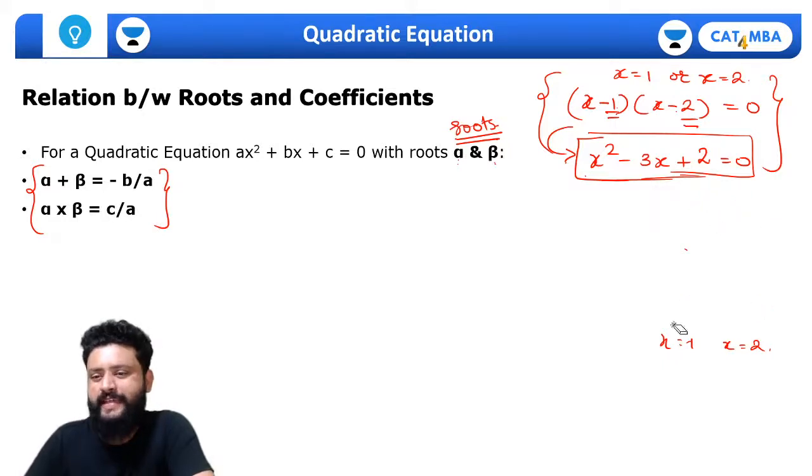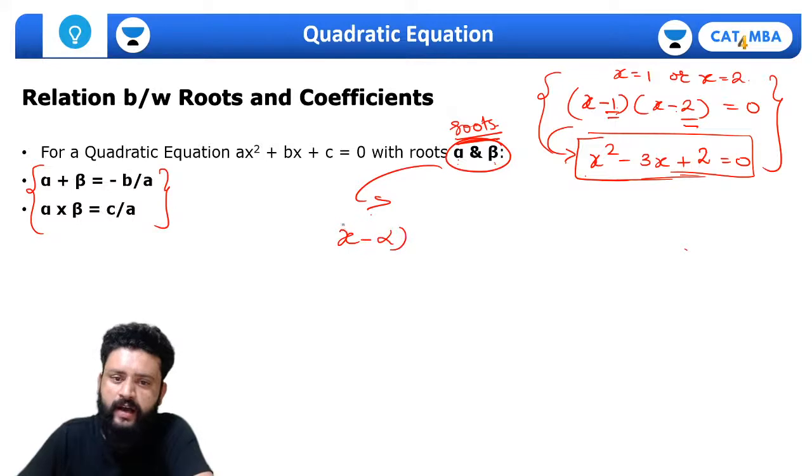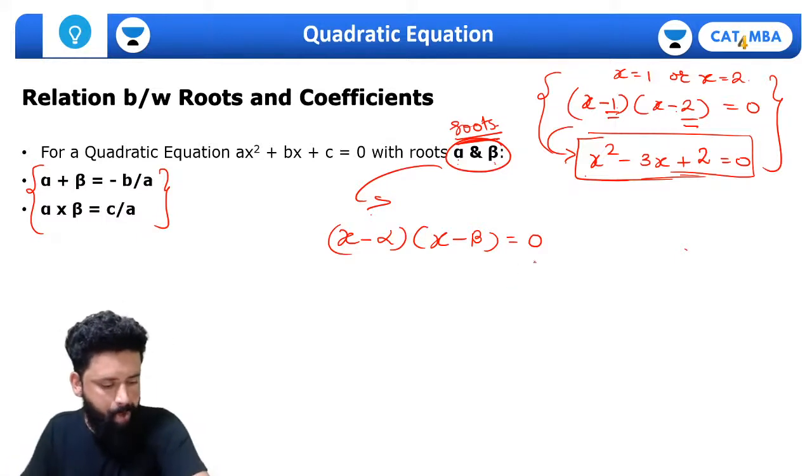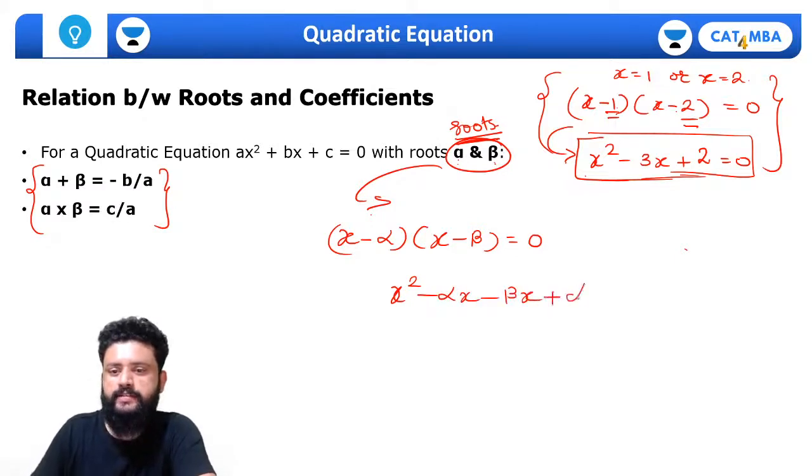Okay, now the same way, if the roots of the quadratic equation are alpha and beta, so I can have the quadratic equation as x minus alpha into x minus beta equals to 0. And this will be x square minus alpha plus beta into x plus alpha into beta equals to 0.